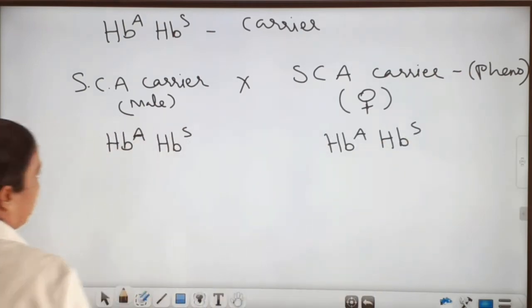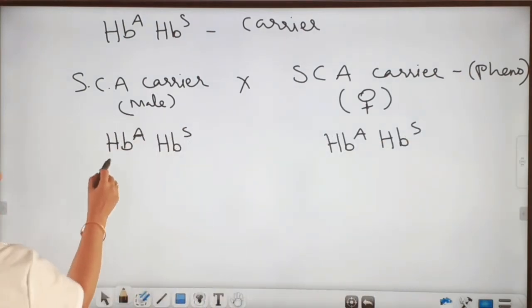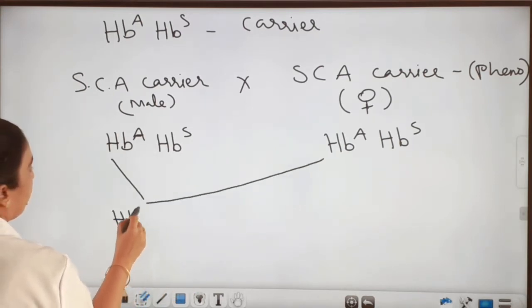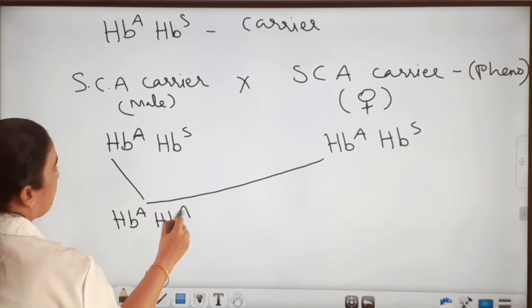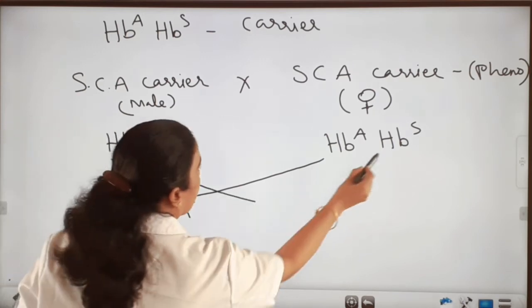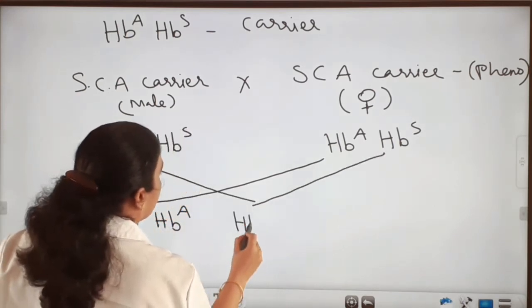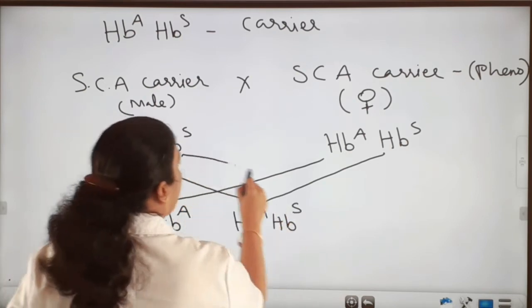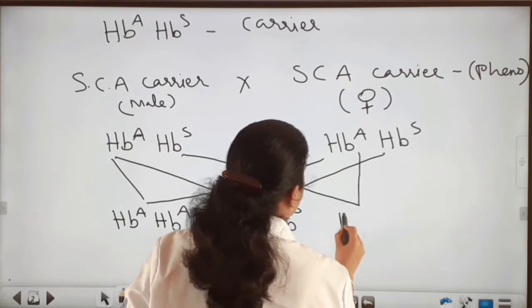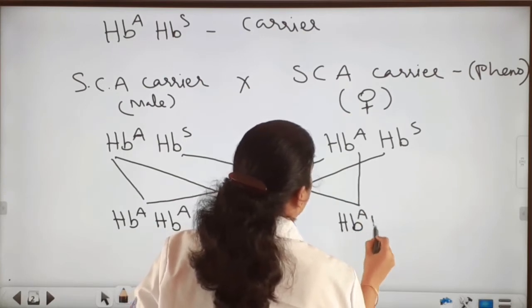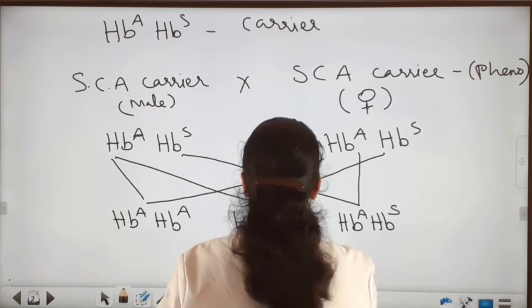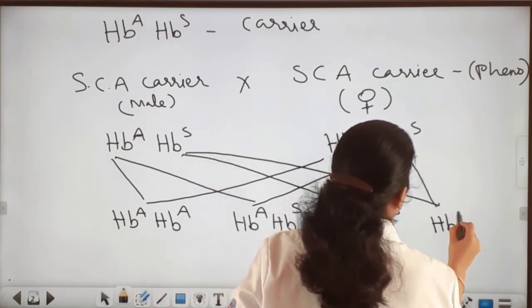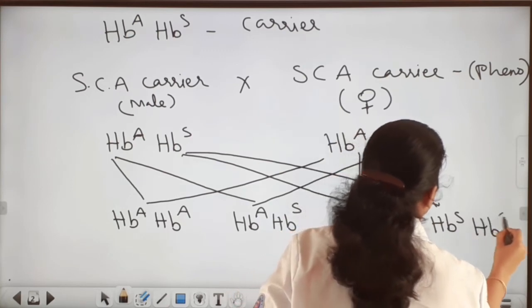So in the offspring, the chances are, we can see here HbA HbA, HbA HbS, HbA HbS, and HbS HbS.